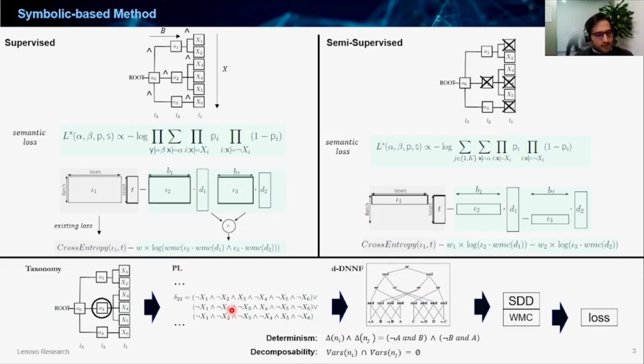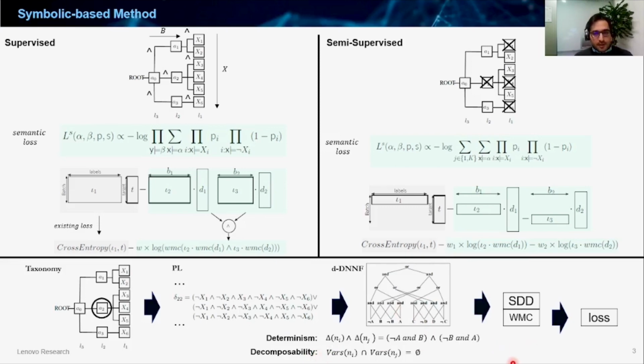We want to derive a differentiable semantic loss that captures how well a neural network satisfies the constraints on its output. For example, here, sentence DOM.22 states that for a set of indicators x1 to x6, one and exactly one of x3, x4, x5 must be true and the others must be false. And then we transform these sentences into d-DNNF form, in which two properties, determinism and decomposability, as you can see here, make the inference tractable and differentiable, so that it can be used in a gradient descent fashion and be added to the loss function.